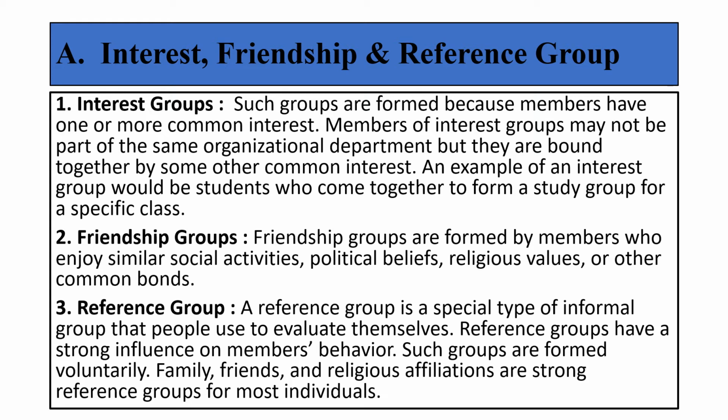Now, interest groups are formed because the members have some common interest or common goal, because of which they form groups. For example, if I like reading books and there are many colleagues in the department, but one more colleague also likes to read books, we will form an informal interest group. Our interest is common. That is why we form a group.